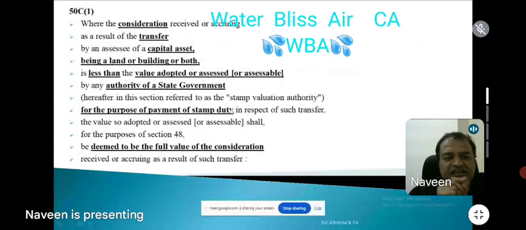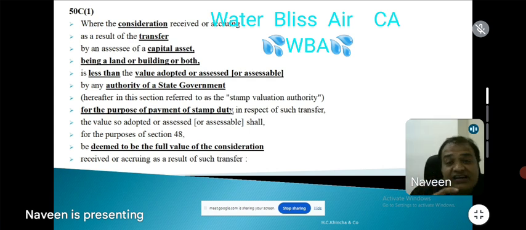So what is it, ladies and gentlemen? Consideration is received for what? For transfer. What is transfer? Transfer is defined in section 2(47). Transfer includes sale, exchange, relinquishment, extinguishment, etc. Then even 2(47)(v), part performance of contract, or 2(47)(vi) is that of cooperative society, etc. So part performance of a contract, read with section 53A of the Transfer of Property Act 1882. In that context, we discussed Supreme Court judgments also.